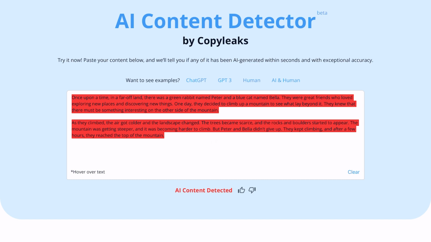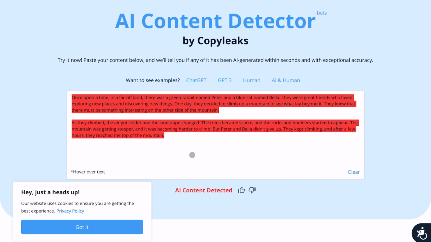So I'm not too sure how it works, but it probably is able to recognize the words. Or it's also possible that the tool grabbed some kind of story that is already existing. Maybe there's a rabbit called Peter. I know that there's some story. So maybe it's just using this story and overlaying the commands that we gave the bot. But it's not good that it's detected as artificial intelligence here. To write a children's book, make a presentation, or use it in social media, this is probably fine.